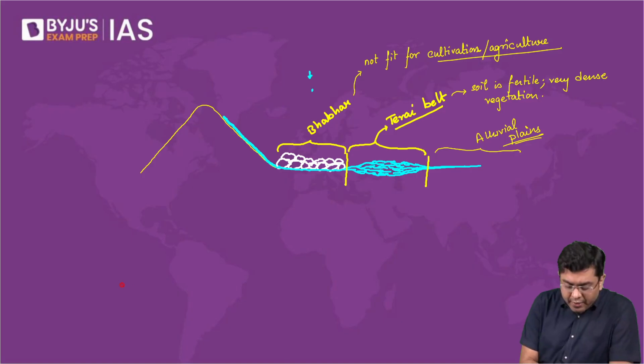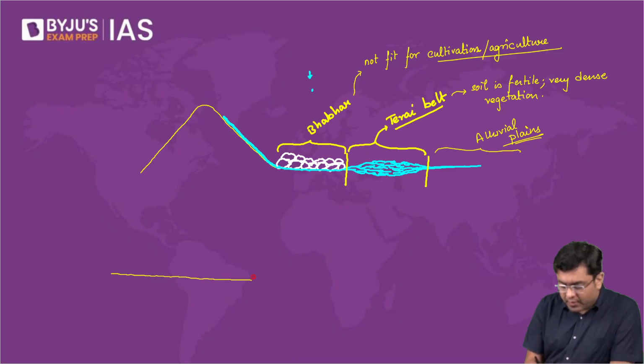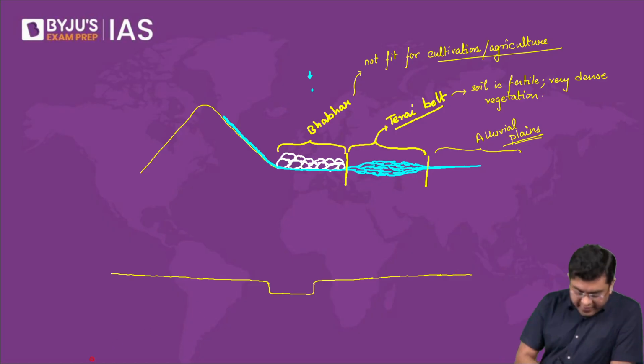So here, when you talk about the plain region, for example, let's suppose here you have the river channel in existence. Okay, this is the river channel.